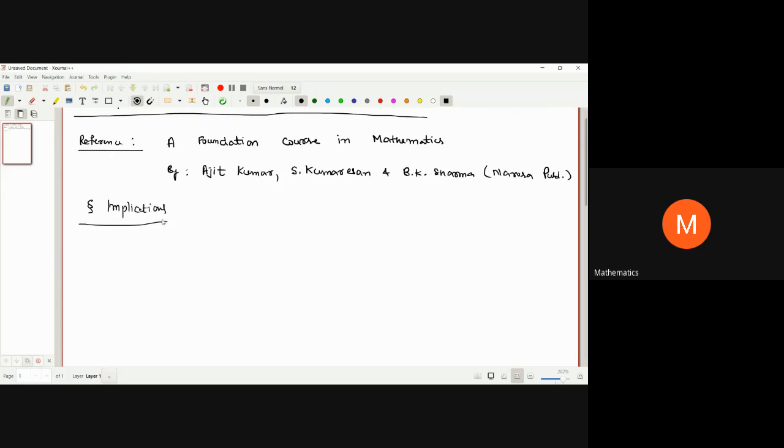So let us consider the following statements. I'm going to write a few statements. The first statement is, if the apple is red, then it is ripe.